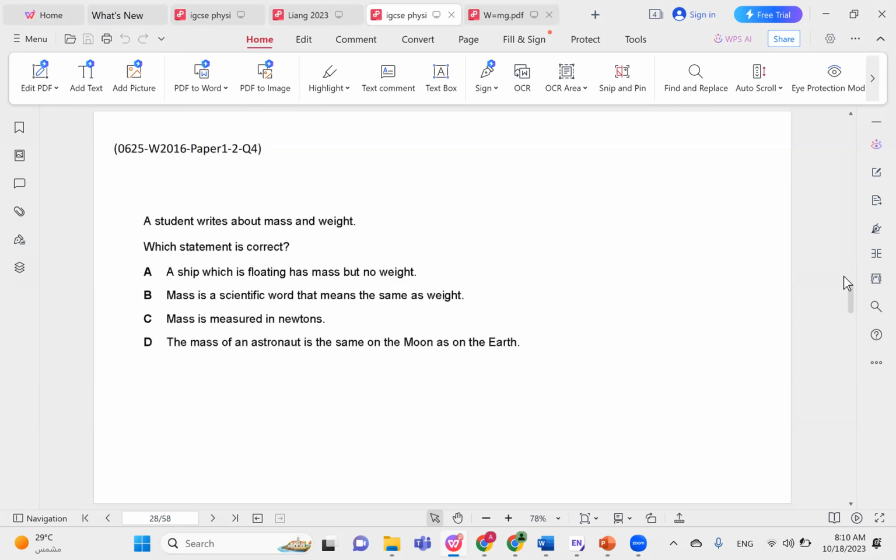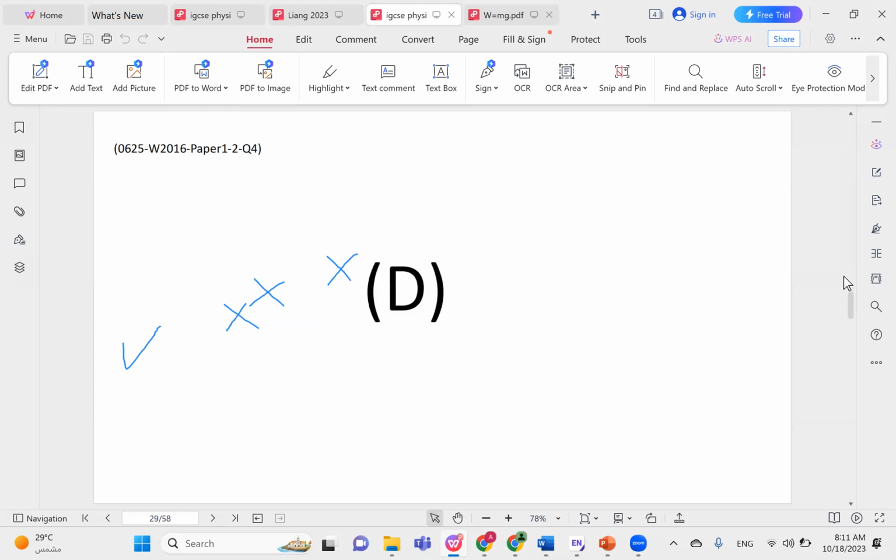A student writes about mass and weight. Which statement is correct? A ship which is floating has mass but no weight. No, it has to have weight because it's on Earth. Mass is a scientific word that means the same as weight. This is incorrect, of course. Mass does not mean the same thing as weight. Mass is measured in newtons, also incorrect. The mass of an astronaut is the same on the moon as on Earth. Choice D is correct. The mass is the same everywhere because it depends on the number of molecules inside the body. So the correct choice here is choice D.